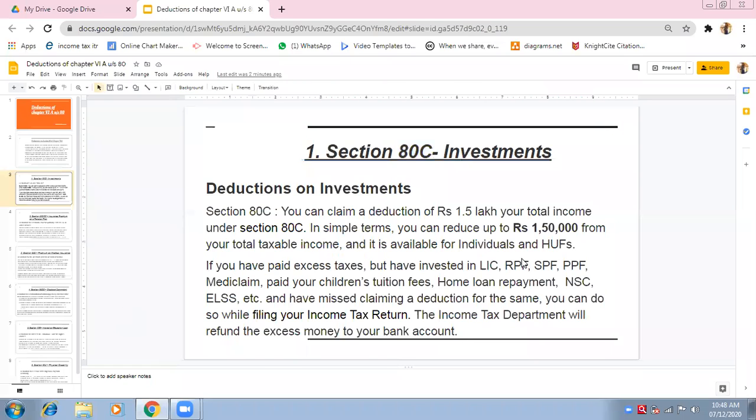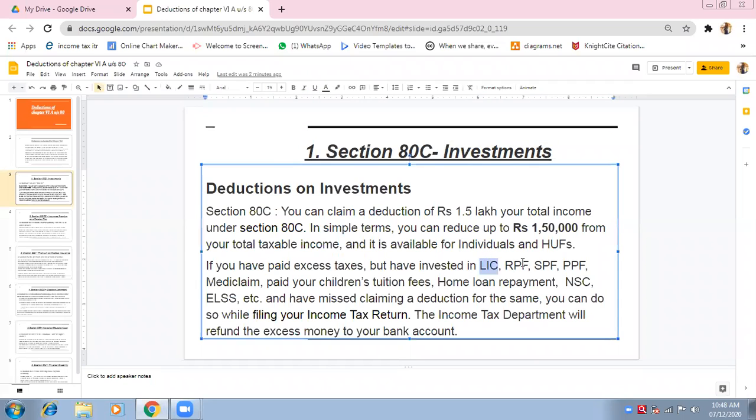Now, how many investments are there? See, let's see. LIC, RPF, Recognized Provident Fund, Statutory Provident Fund, Public Provident Fund, Mediclaim. We take Mediclaim, no? Medical insurance premium we pay against that policy.